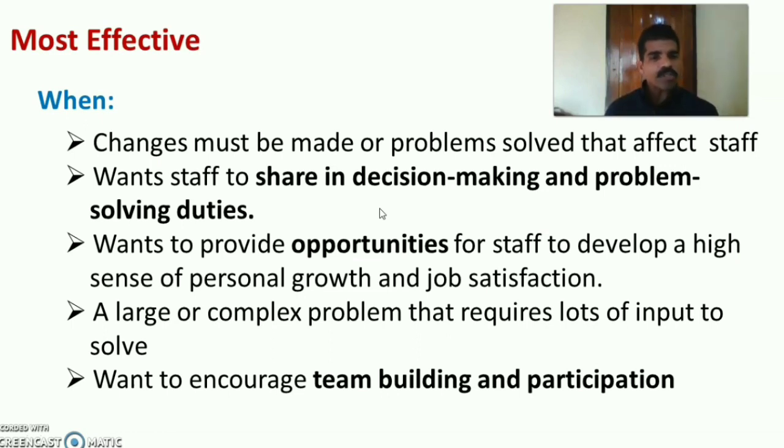Then when the leader wants to provide opportunities for the staff to develop a high sense of personal growth and job satisfaction. The next situation is a large or complex problem that requires a lot of input to solve that particular problem or issue. Then it could be the ideal one, that is democratic leadership style. Then when the leader wants to encourage team building and participation among the subordinates, this will also be the most effective application of democratic leadership style.